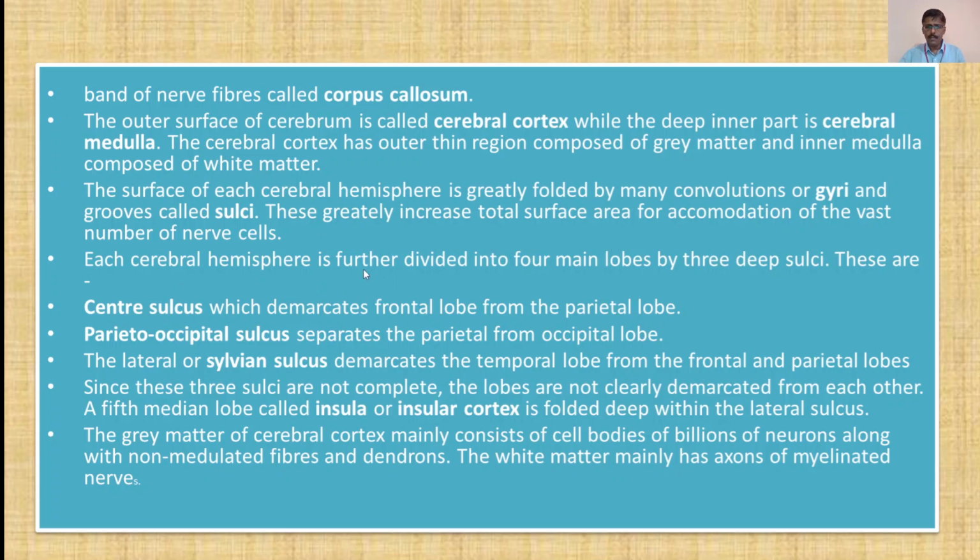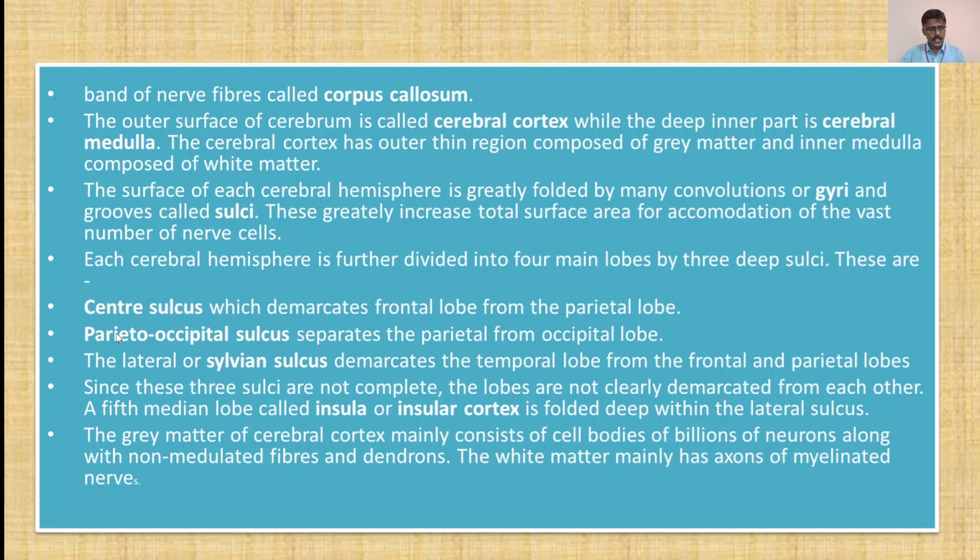Each cerebral hemisphere is further divided into 4 main lobes by 3 deep sulci. These are the central sulcus, which demarcates the frontal lobe from the parietal lobe. Then the parieto-occipital sulcus, which separates the parietal lobe from the occipital lobe.